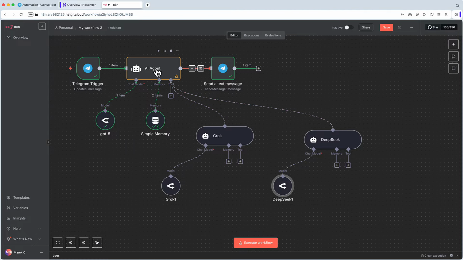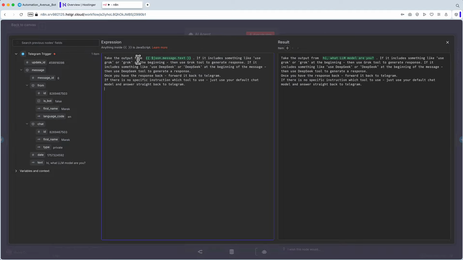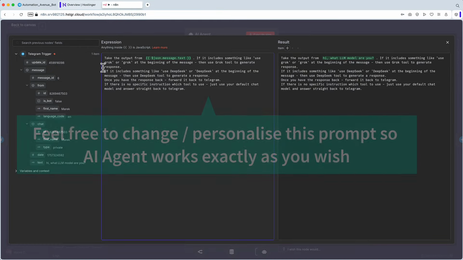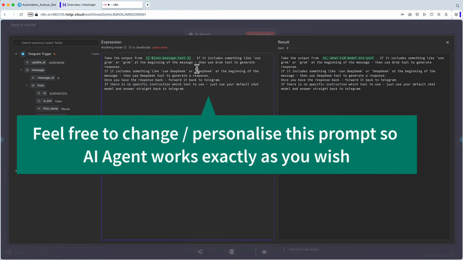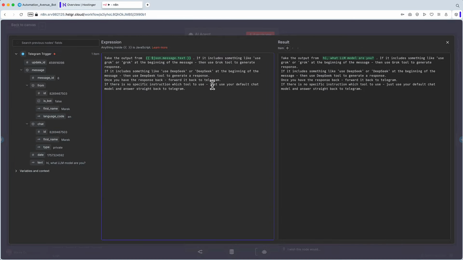I can click this little icon here to make it bigger. And now I want to change my so-called prompt, which is the instruction for the AI agent. I will just copy-paste. I say, take the output from JSON message text, which is still here, because I still want to take the same message from Telegram. If it includes something like "use Grok" or "Grok" at the beginning of the message, then use Grok tool to generate response. If it includes something like "use DeepSeek" or "DeepSeek" at the beginning of the message, then use DeepSeek tool to generate response. Once you have that response back, forward it back to Telegram.